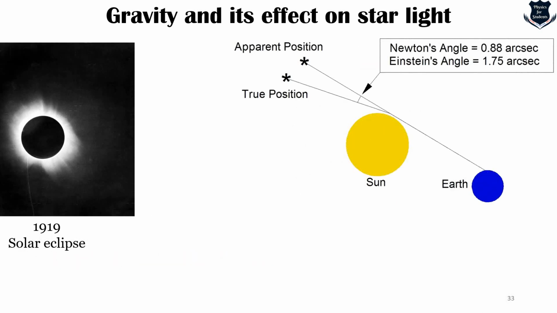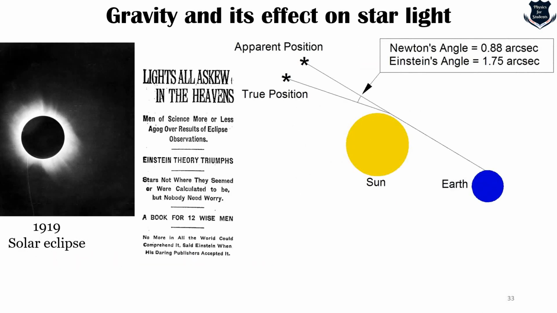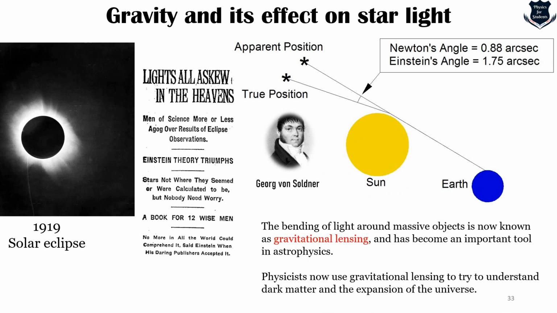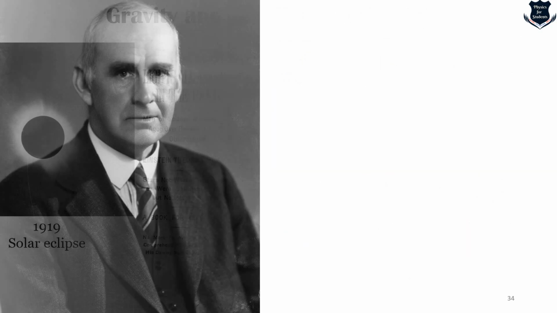So here it is, the 1919 solar eclipse, and this is the news cutting where it shows Einstein's theory triumphs. Although it was attempted earlier by Johann von Soldner, it was later Einstein who proved it, and this bending of light around massive objects is called gravitational lensing. And now we are studying gravitational lensing to try to understand dark matter and other areas of the universe.